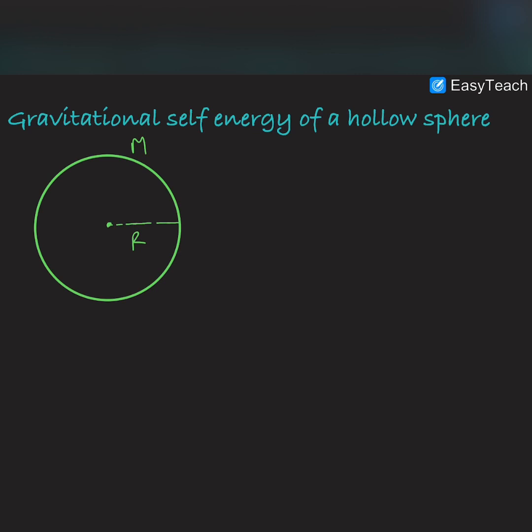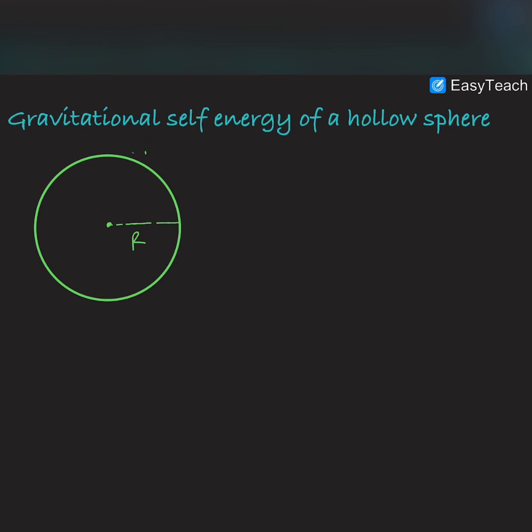Now why is it regarded as self energy? Although you can see that it is also an interaction energy of infinitely many point masses assembled on the surface of this sphere, they all together are a single entity, a hollow sphere in this case. That is why we refer to this work done as the self energy of this sphere and not the interaction energy, because we are treating the complete sphere as a single body.